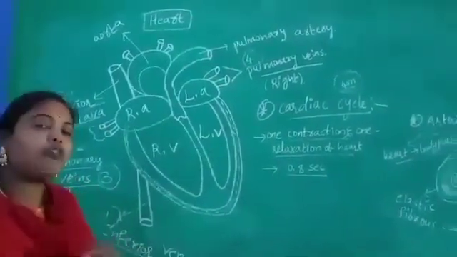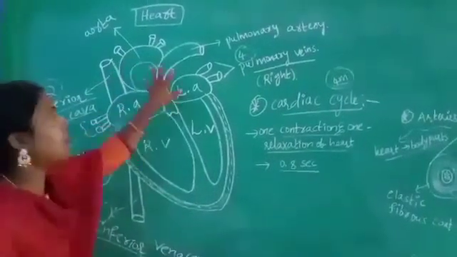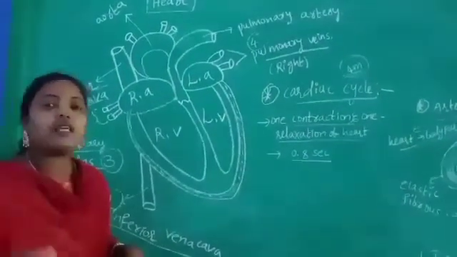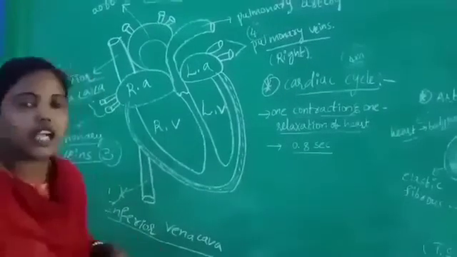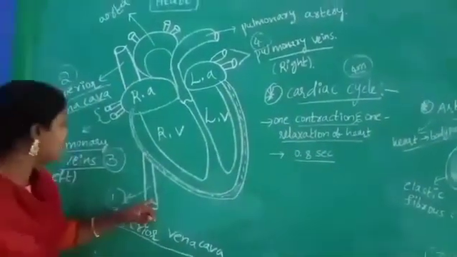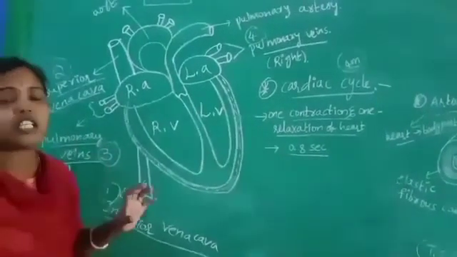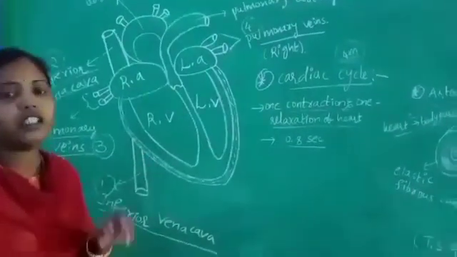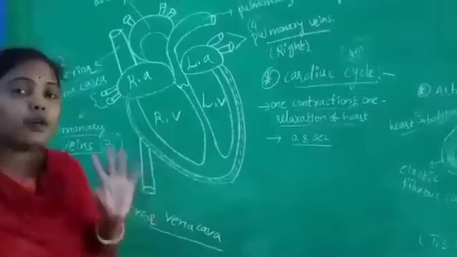So again, what happened? The aorta and pulmonary artery release the blood into the body parts, and from the body parts, the superior vena cava, inferior vena cava and pulmonary veins collect the blood again. Children, do you understand what is the process here?